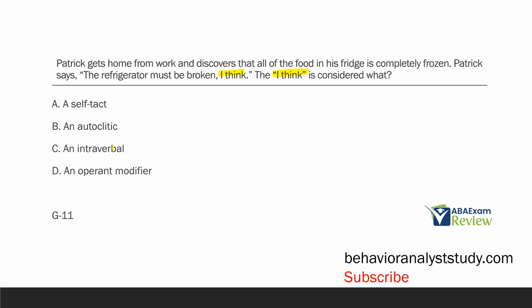It is not an intraverbal. Why is it not an intraverbal? Well, it's part of this bigger operant, for one. Two, the intraverbal is evoked by what? Well, it's evoked by another verbal SD. And neither of these were evoked by a verbal SD. It can't be an intraverbal. And then D, an operant modifier.